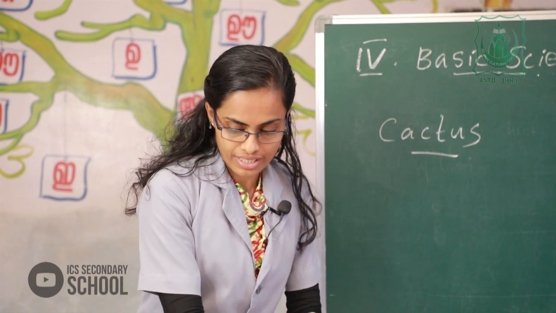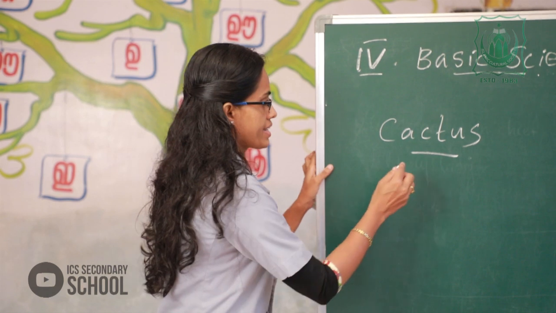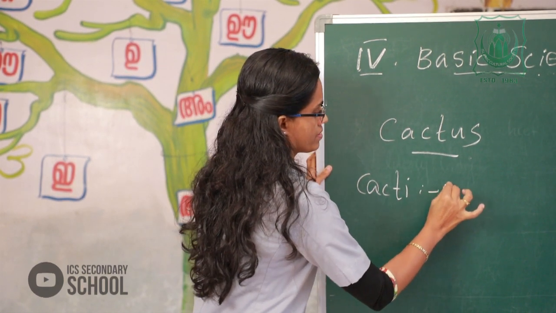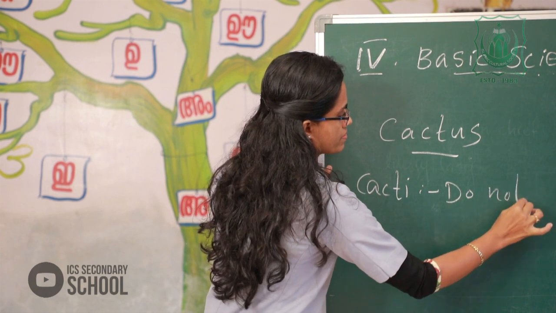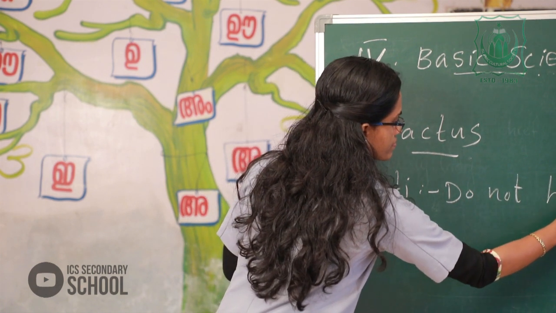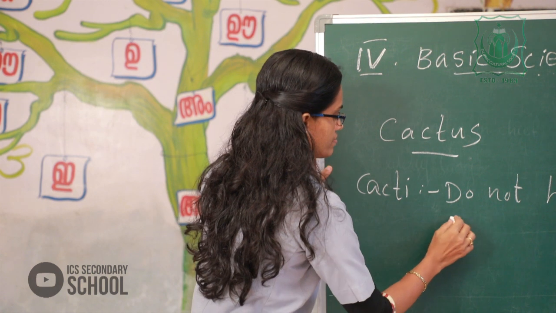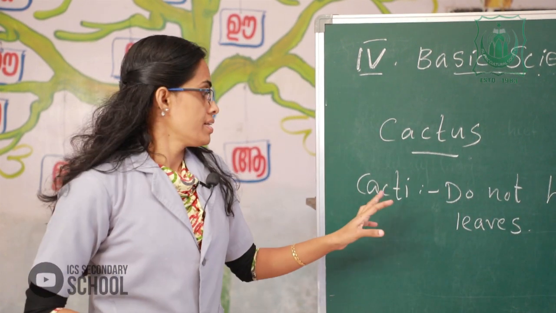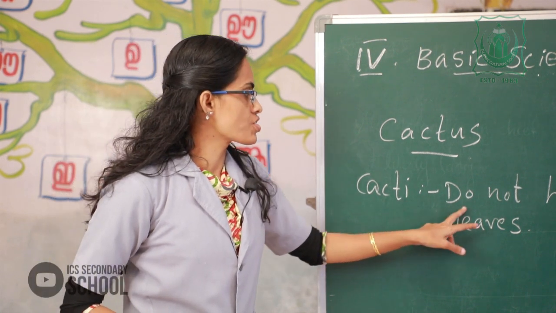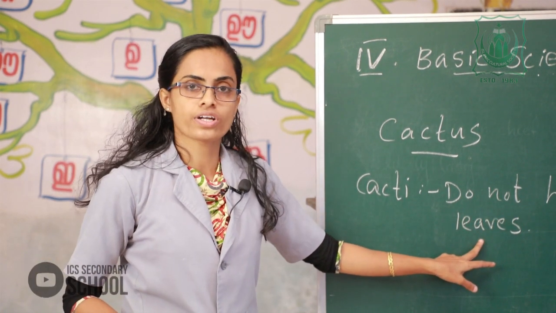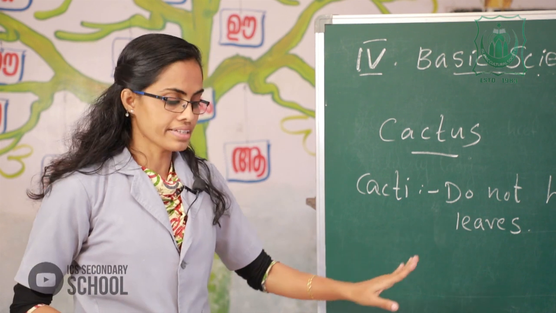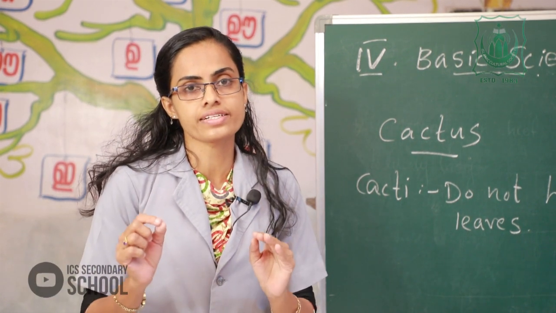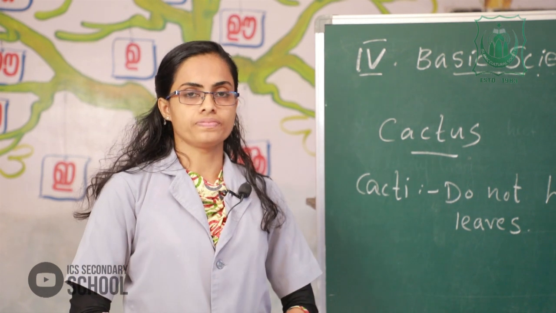Yes, very good. Please listen to me. The cacti plant does not have leaves, and in its green stem photosynthesis takes place.